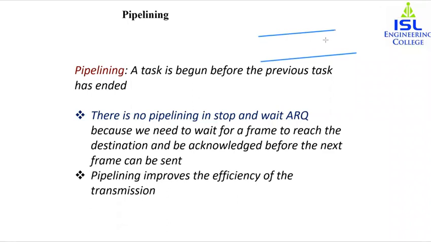Suppose one frame is sent; while waiting for the acknowledgement, it can send frames 2, 3, 4 until the acknowledgement is received for the first frame. That can be done by these two protocols. In these two protocols, we can send several frames before receiving acknowledgement, and we keep a copy of all these frames. If we are sending frames 1, 2, 3 all together, then we keep a copy of all 3 frames, so that if a frame is lost or corrupted, we can send it again. Now we will first see the sliding window protocol, then we will continue with go back N.